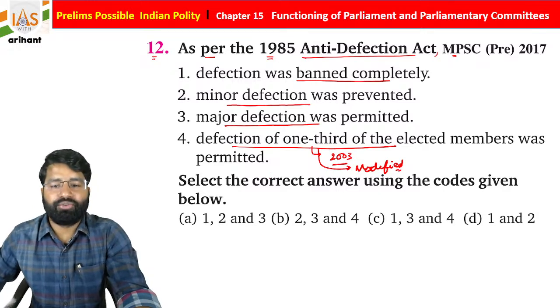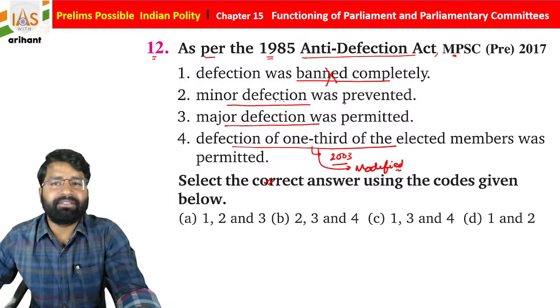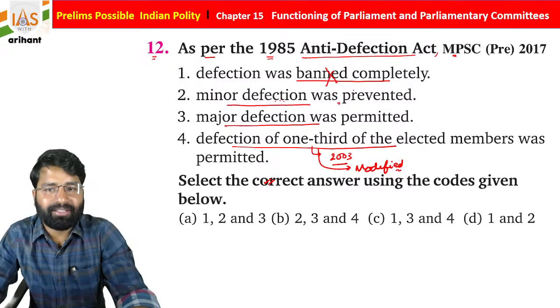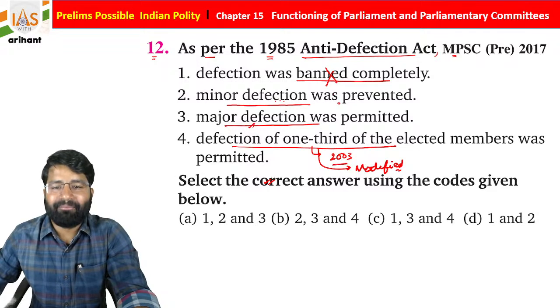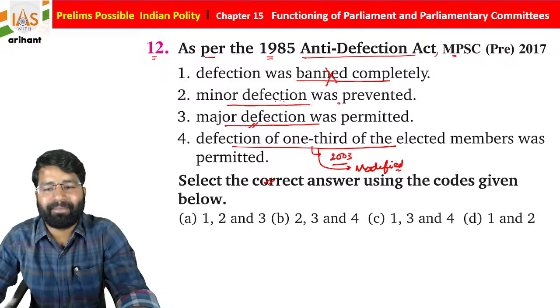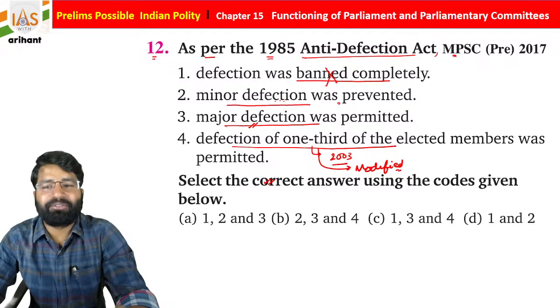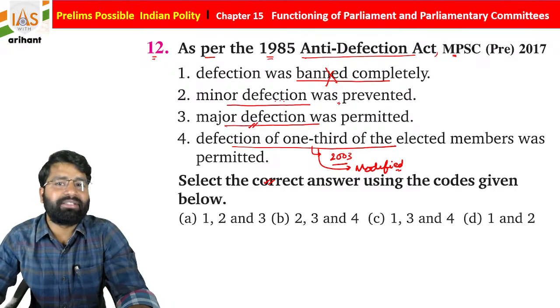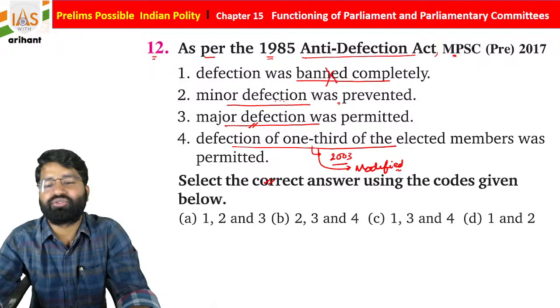Okay, so you have to choose the correct one. So it is completely banned? No. Minor defection is prevented. Okay, so we'll say minor defection basically is if there is a condition of one third. Okay, so this is not going to be done there. Major defection is permitted. Okay, so if you go through the options, students, what you find is none of the answers is correct regarding this question.